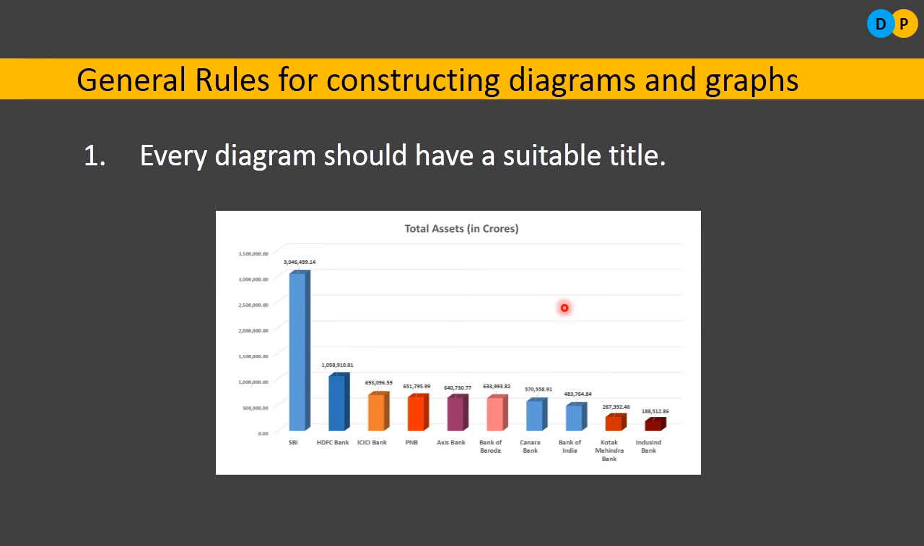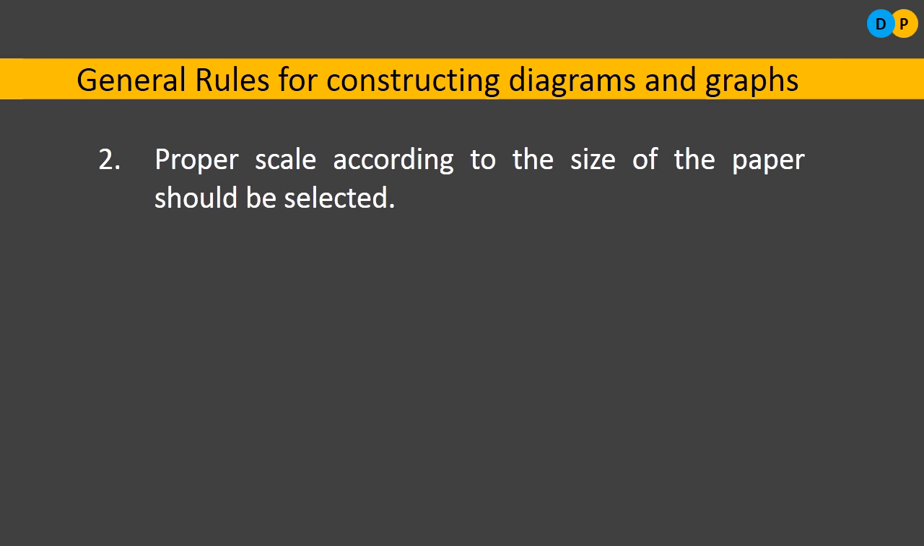Apart from that, each and every diagram needs to have a title. So the first rule is every diagram must have a title. Here the title is total assets in crores. Next rule is a proper scale according to the size of the paper should be selected. If you want to put forward a diagram or a graph, we can consider a particular sheet of paper. Depending upon the size of the paper, we have to go with the diagram.